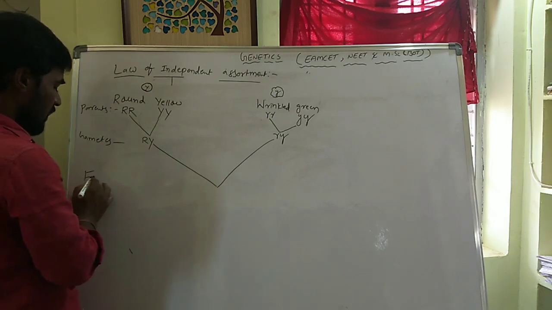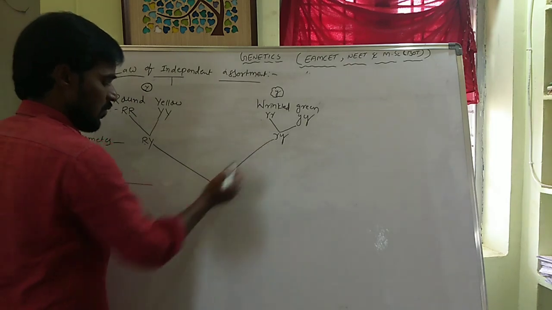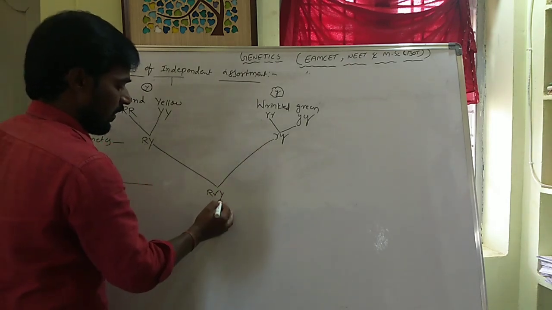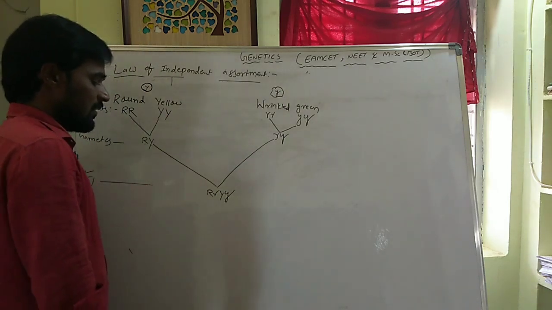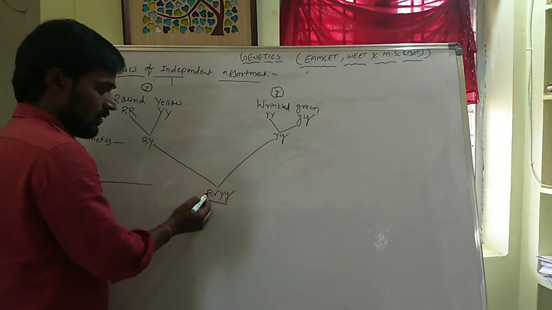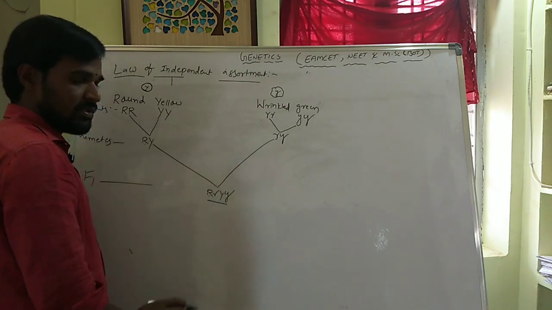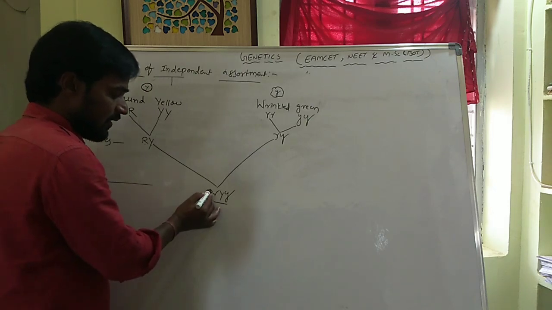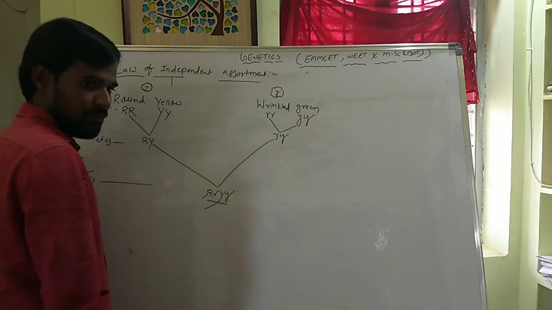Now, what will the F1 plant be? Capital R, small r; capital Y, small y. See, which seed is it? The seed which contains two dominant properties and two recessive properties. The dominant properties are capital R, capital Y, which are round yellow.